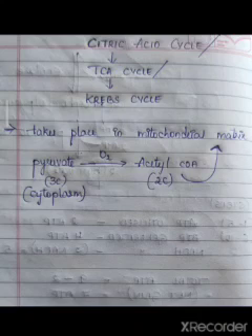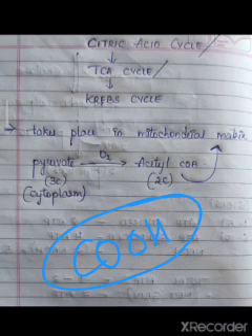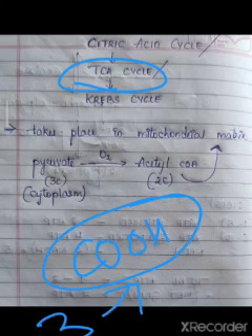Why? Because the first formed product has tricarboxylic groups, which means the first compound formed in the TCA cycle has 3 COOH groups. So we call this cycle the TCA cycle, and that tricarboxylic compound is nothing but citric acid, the first formed compound in the TCA cycle, which has 3 carboxylic acid groups. So we call this cycle the citric acid cycle, TCA cycle and Krebs cycle.